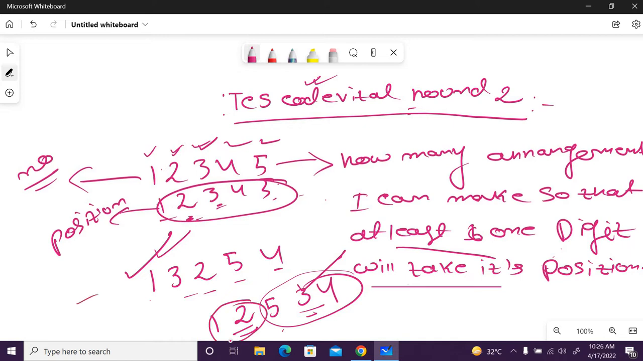So this was the question. Maybe 1 and 3 are in their original positions, and other than this I can arrange in any way. This was not the exact question. The exact question was about a student and teacher. The teacher has to check a few papers, and after checking, the teacher gives the answer sheet back to the student.